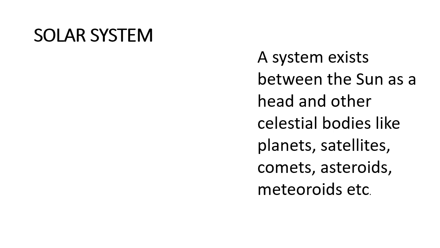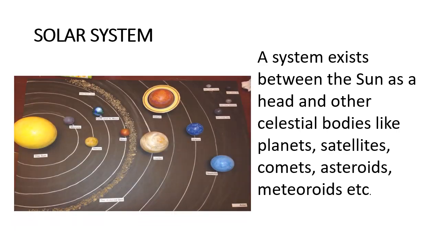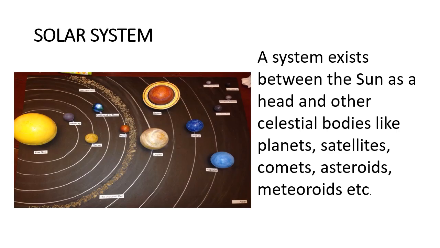Solar system is defined as a system that exists between the sun as a head and other celestial bodies like planets, satellites, comets, asteroids, meteoroids, etc. together making a family, a system called the solar system.